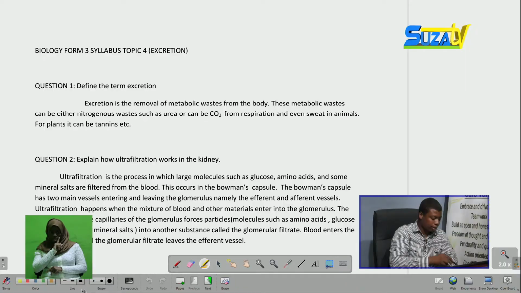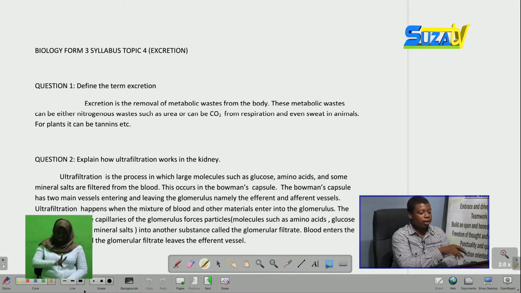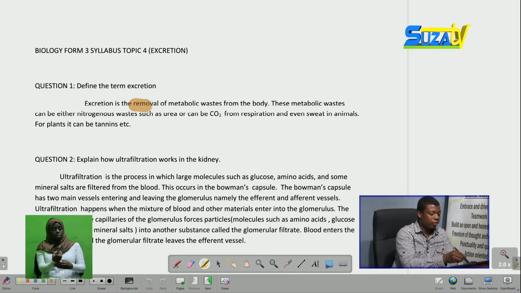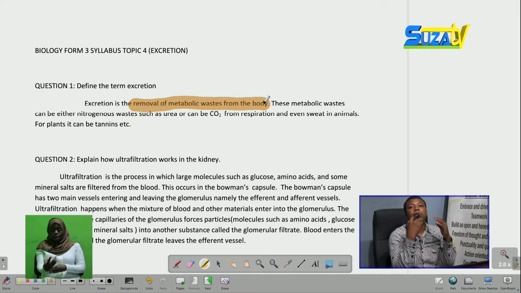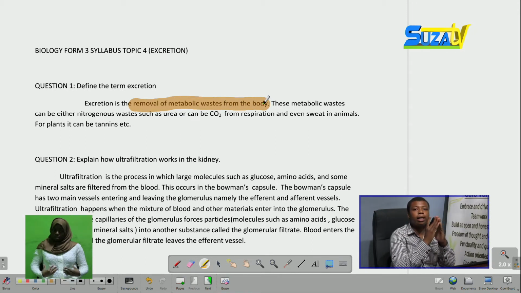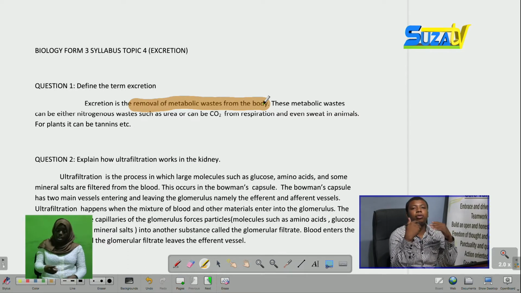In answering a question like this, we can say that excretion is the removal of metabolic wastes from the body. So a key term in excretion is the removal of metabolic wastes.